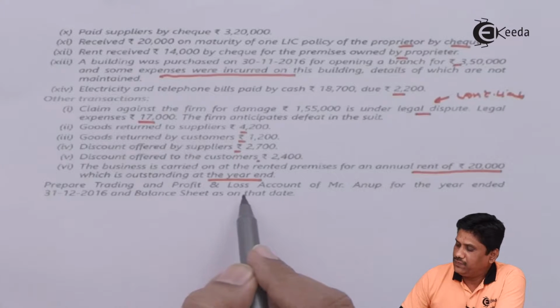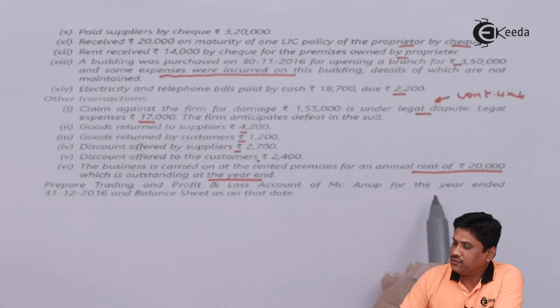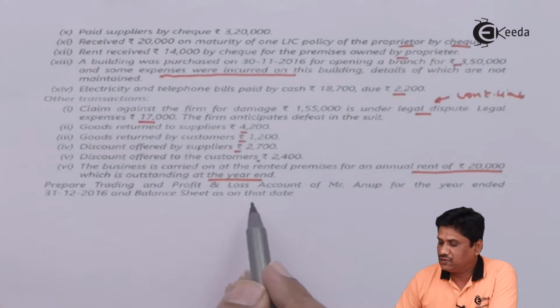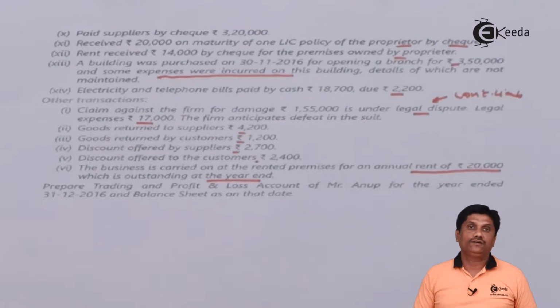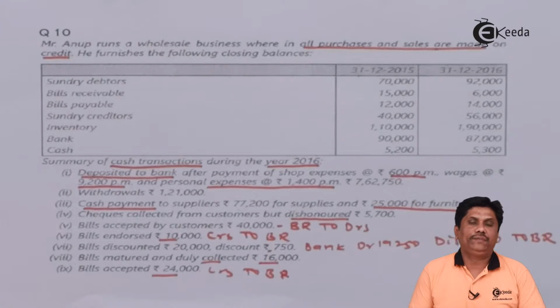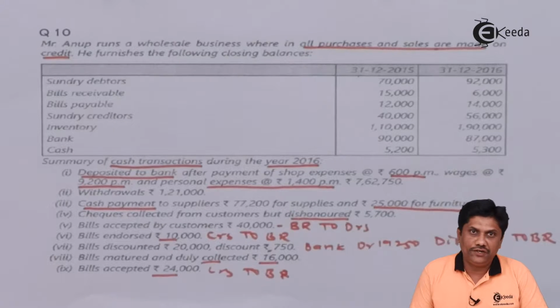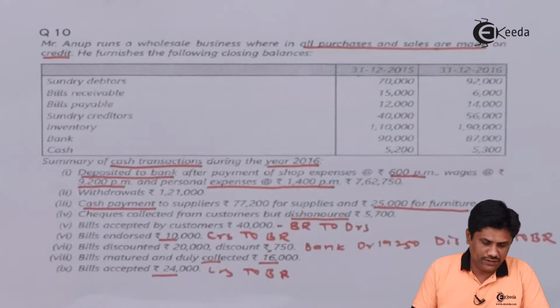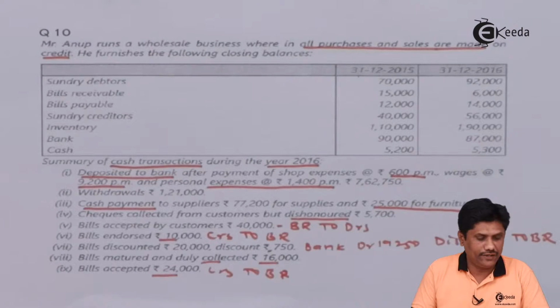Prepare trading and profit and loss account of Mr. Anup for the year ended 31st December 2016 and balance sheet on that date. So students, I need to prepare trading and P&L account and balance sheet of Mr. Anup. In the books of Anup, we will prepare all these things. Okay? Along with that, we will have some working notes.